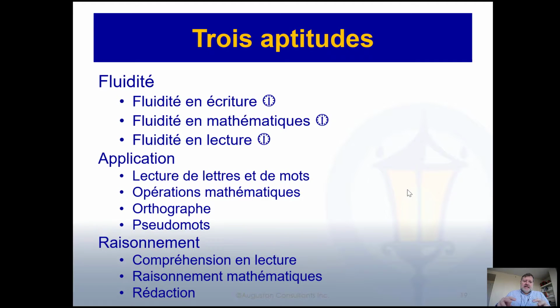You will have noted that there's a fluency subtest in all the domains. We also measure basic skills or application. And again, we have 4 different measures of application. Note that pseudo-word is not included in the calculation of that aptitude score. And finally, we have the higher order of these different domains, which is the reasoning component. And you see kind of the subtests that will comprise that area.